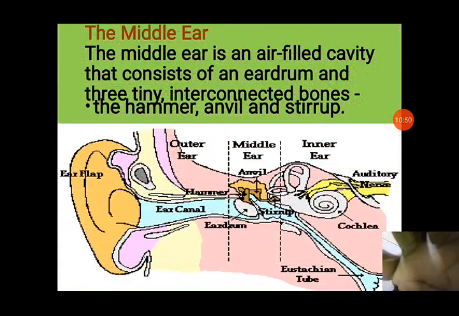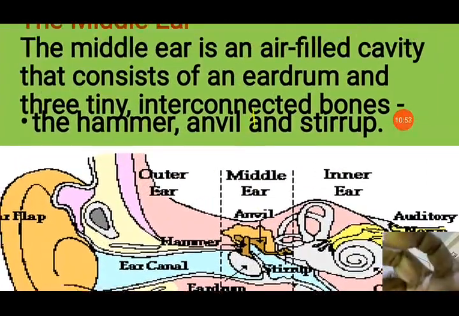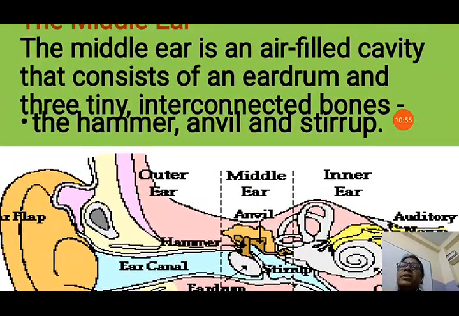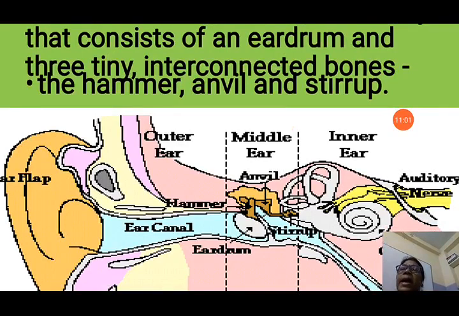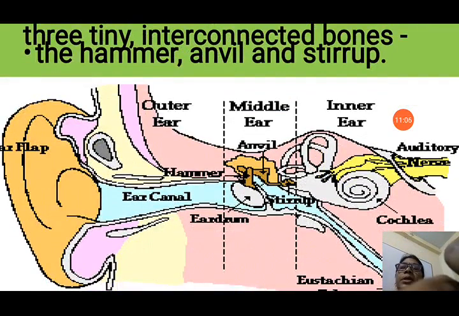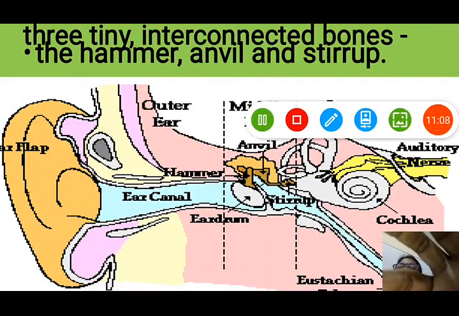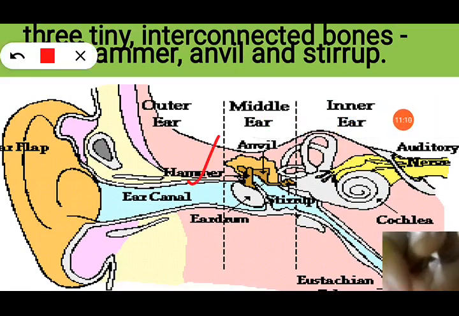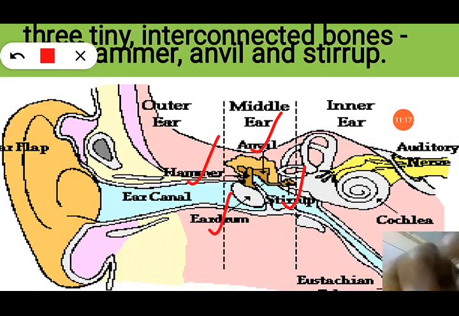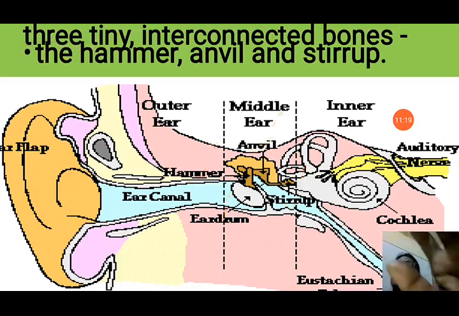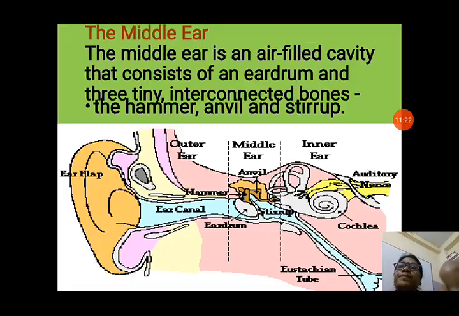Now, the middle ear. The middle ear is an air-filled cavity that consists of an eardrum. The eardrum is a transparent membrane, and there are 3 tiny interconnected bones, the hammer, anvil and stirrup. You can see in this picture the eardrum, that is a transparent membrane, the hammer, and the stirrup and anvil. These are all in the middle ear. They help us to send the sound waves.